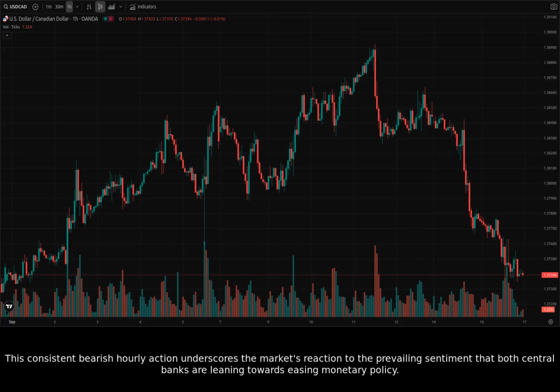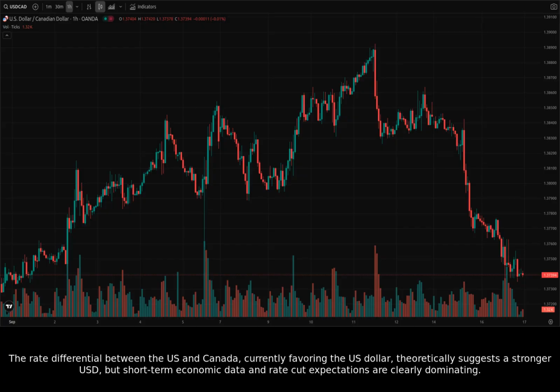This consistent bearish hourly action underscores the market's reaction to the prevailing sentiment that both central banks are leaning towards easing monetary policy. The rate differential between the US and Canada, currently favoring the US dollar, theoretically suggests a stronger USD, but short-term economic data and rate cut expectations are clearly dominating.